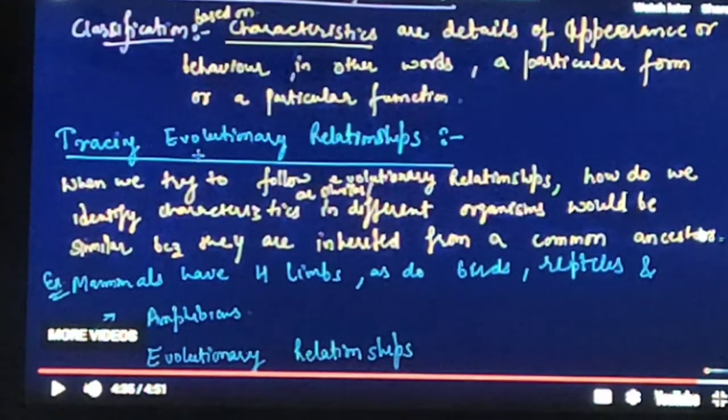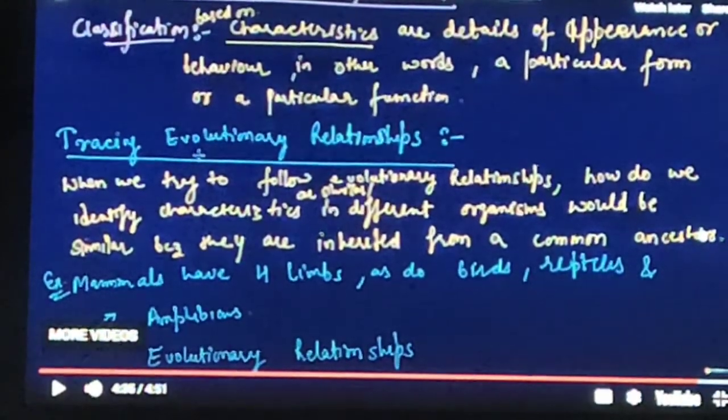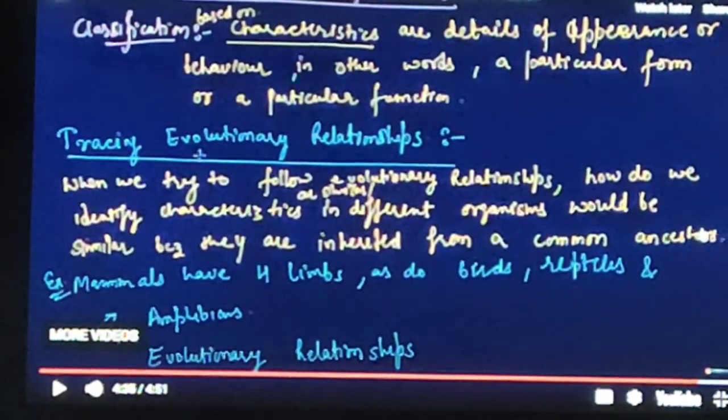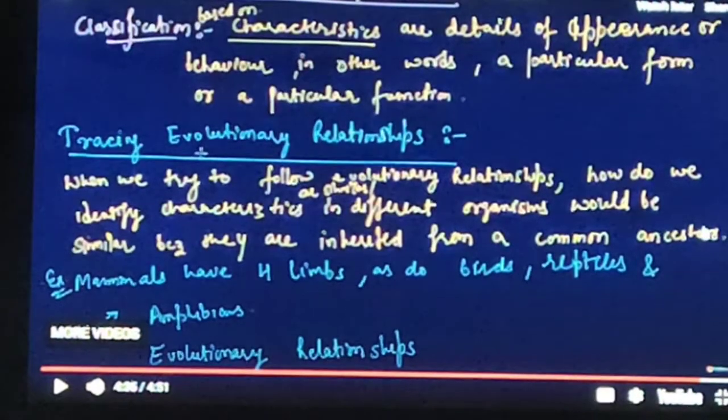Characteristics are details of appearance or behavior. Having four limbs is thus a characteristic. Plants cannot do photosynthesis is also a characteristic. Birds, reptiles and amphibians also have four limbs. Some basic characteristics will be shared by most organisms.